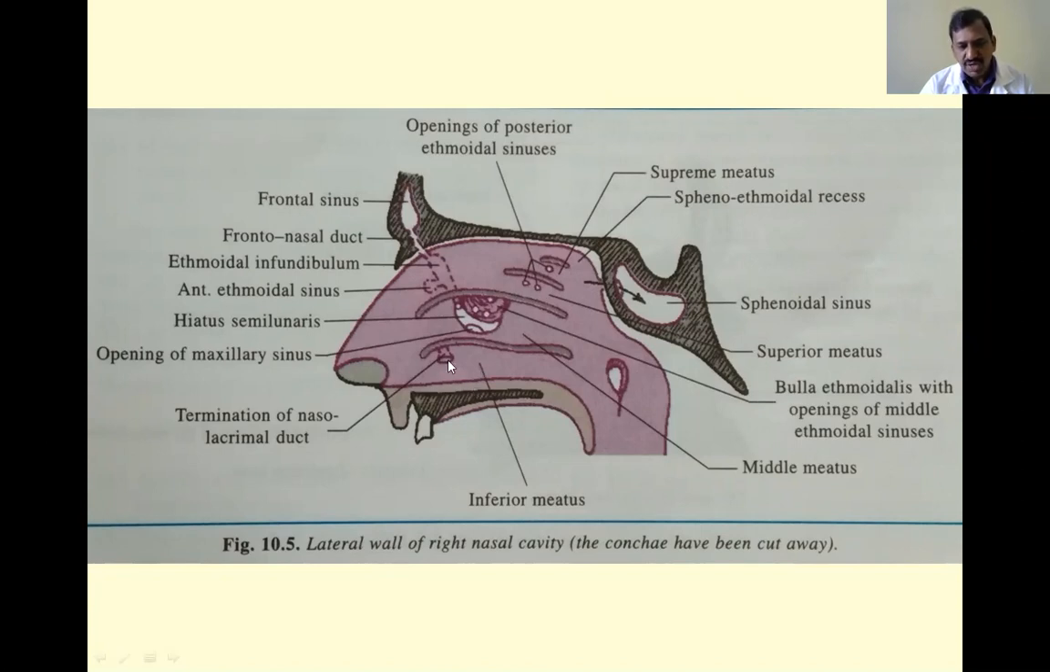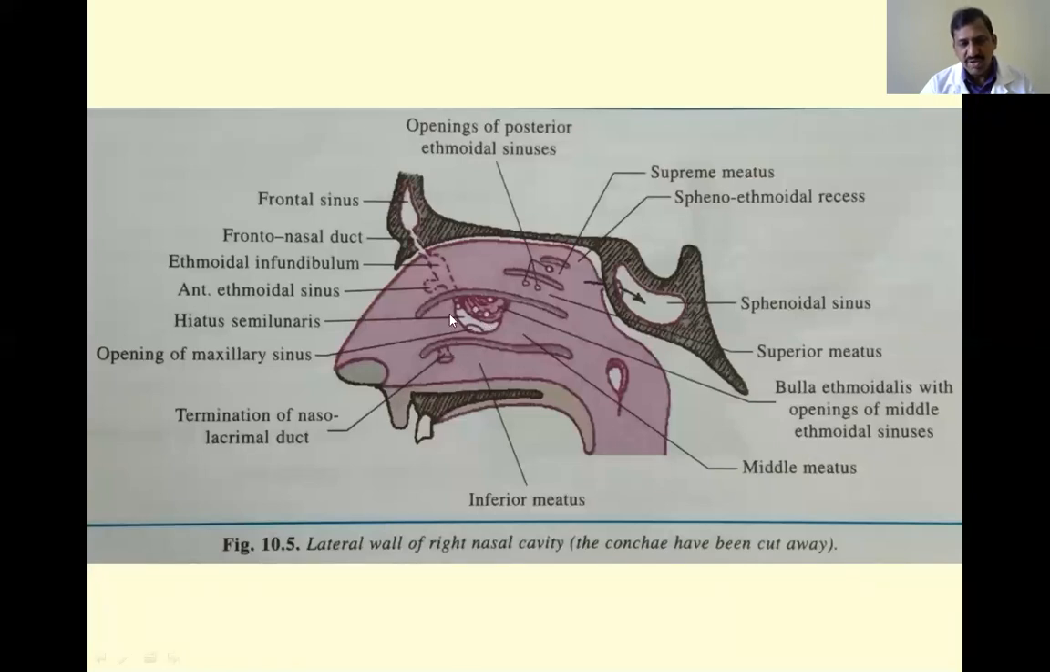First, you see about the inferior meatus. This is the inferior meatus. Into the inferior meatus, especially the anterior part, there is an opening of the nasolacrimal duct. Already we discussed, we are discussing about the lacrimal apparatus. There is a nasolacrimal overflow of lacrimal fluid, the tears. They go into the nose, especially into the anterior part of the inferior meatus.